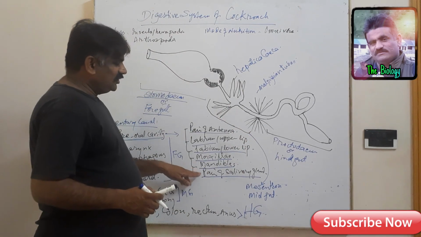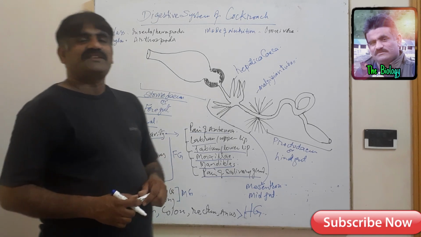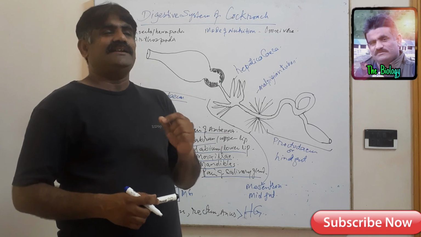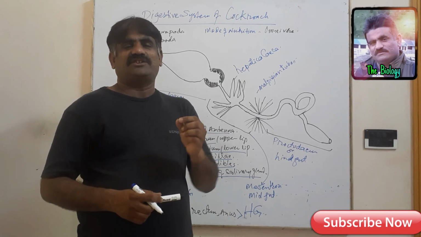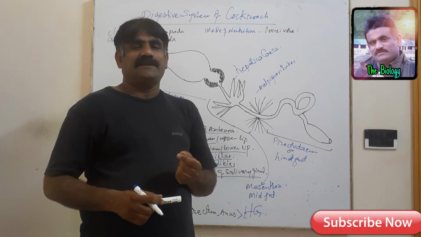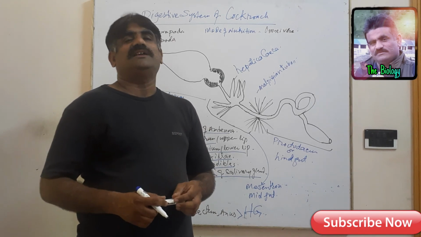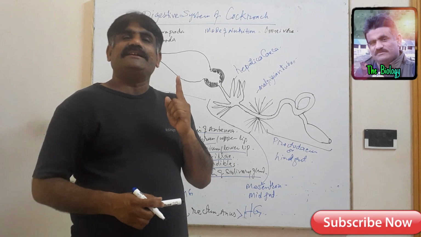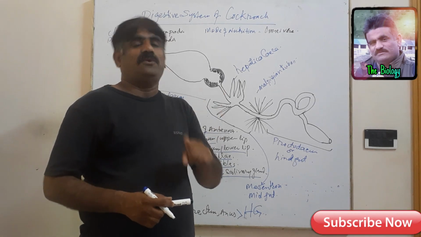And you know, the salivary glands produce saliva, and we already know that saliva is a watery fluid and it contains an enzyme called amylase, and the amylase enzyme helps in the digestion of carbohydrates.